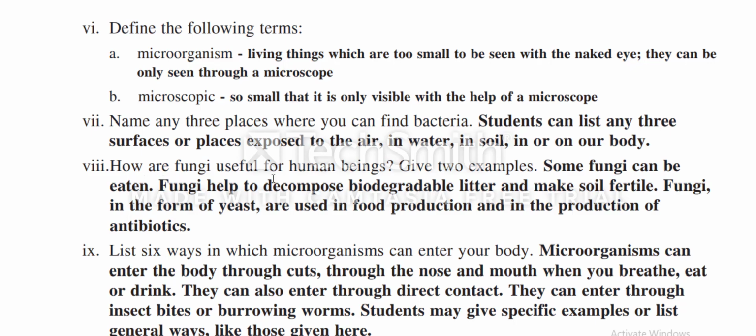Number 8. How are fungi useful for human beings? Give 2 examples. Some fungi can be eaten. Fungi help to decompose biodegradable litter and make soil fertile. Fungi in the form of yeast are used in food production and in the production of antibiotics.